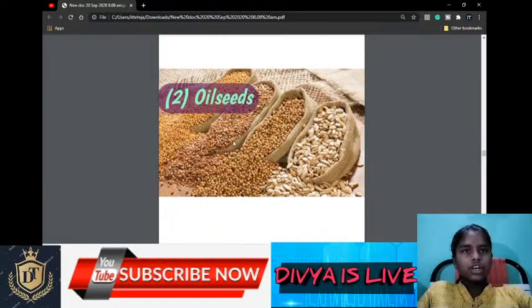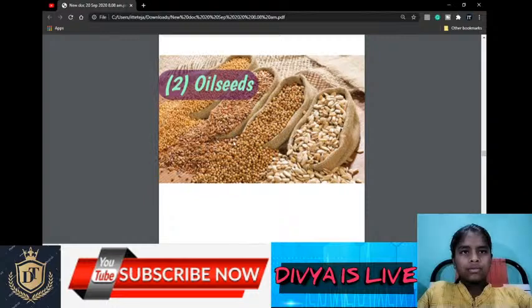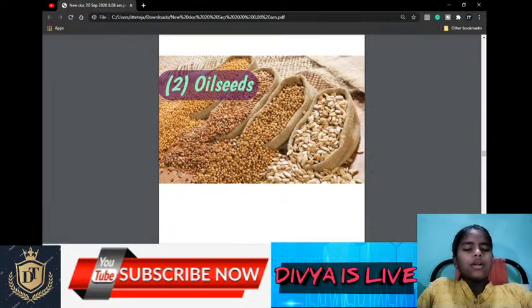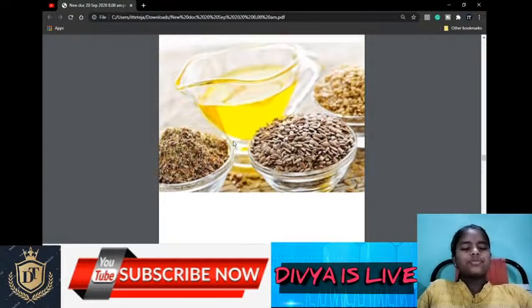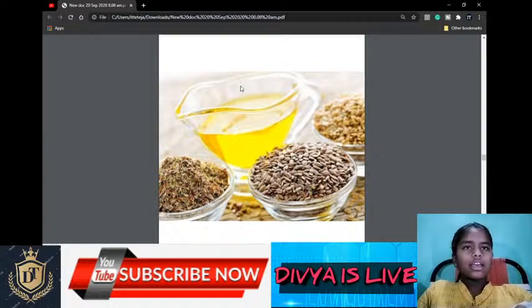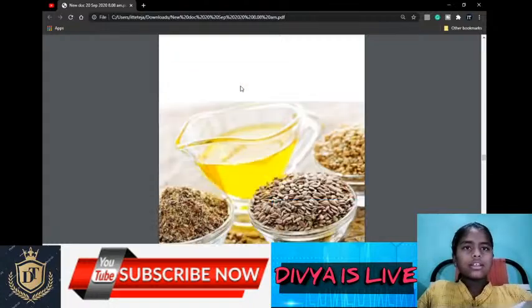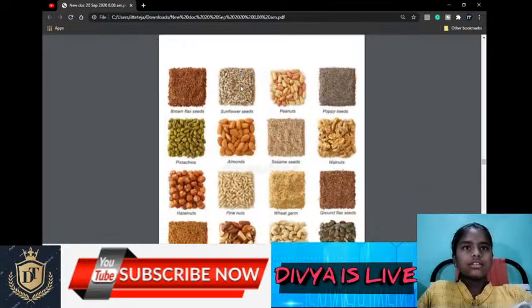Second one, oil seeds. Oilseeds are nothing but vegetable oil, obtained from seeds of some plants. This is vegetable oil, and the main oilseed produced in India is groundnut.